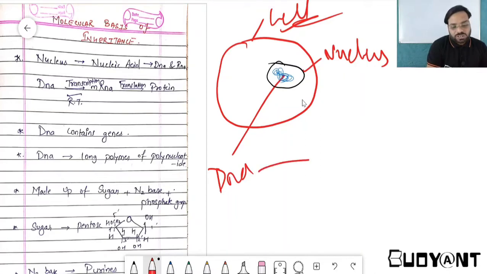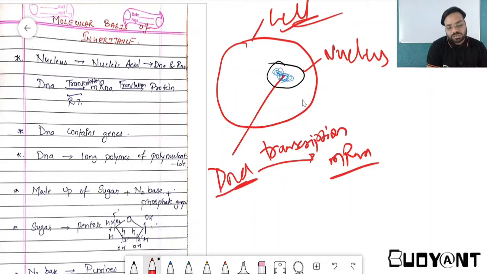This DNA, through a process of transcription, is converted into mRNA. So first this DNA is processed and converted into RNA. There are three types of RNA: mRNA, tRNA and rRNA.